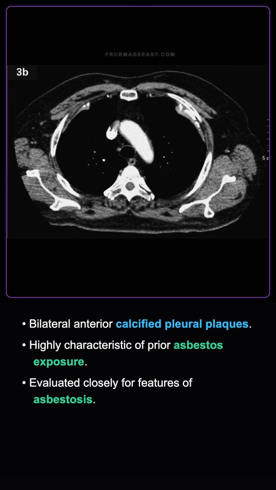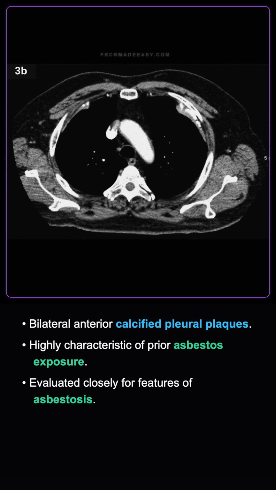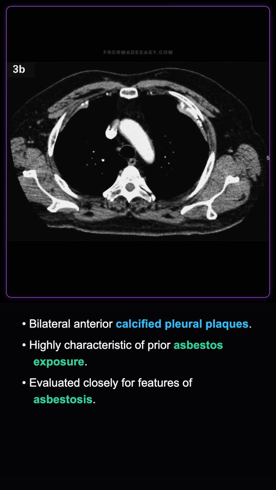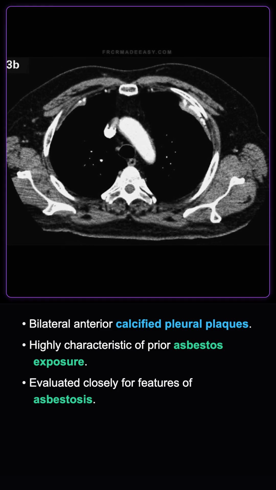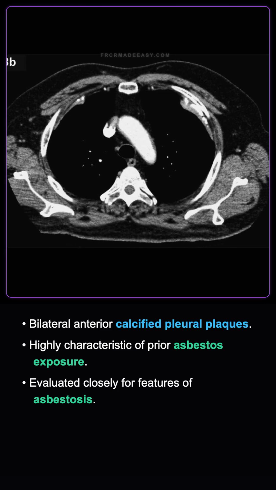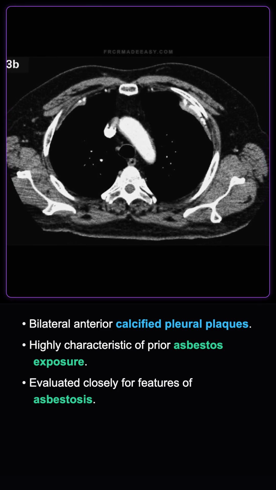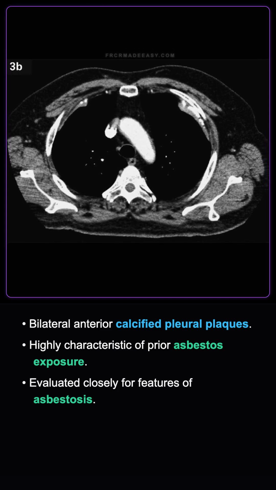As seen in this axial CT image, this chest CT scan shows bilateral anterior calcified pleural plaques, the findings are characteristic of previous asbestos exposure. When identified, we must examine the CT closely for features of asbestosis, which has significant implications for patient morbidity and